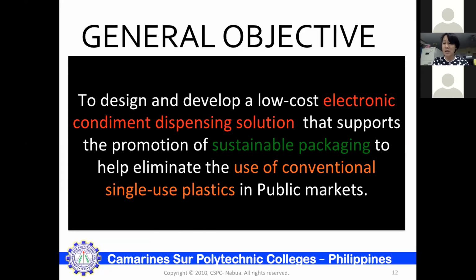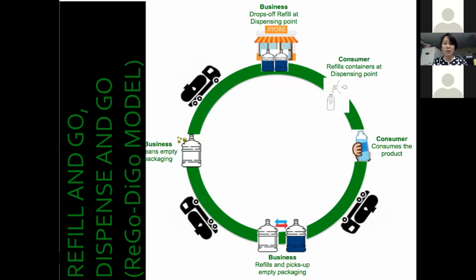So this study also resulted in a new theoretical framework, which I call Refill and Go, Dispense and Go, or simply coined as REGO-DGO. This model is an innovation on how liquid products are delivered by suppliers and consumed by consumers. It actually presents an opportunity to innovate how liquid products are delivered and consumed, as illustrated in the figure that I'm showing you.